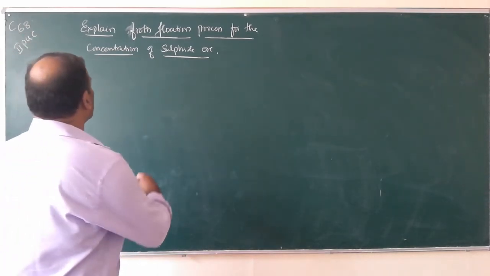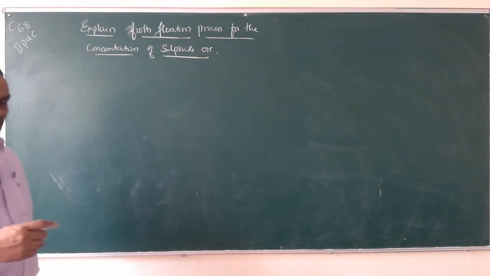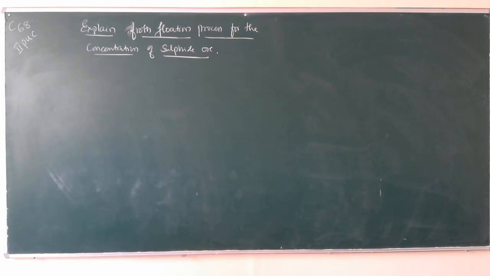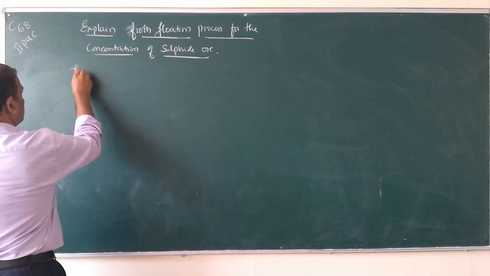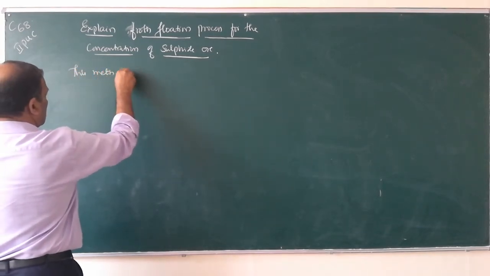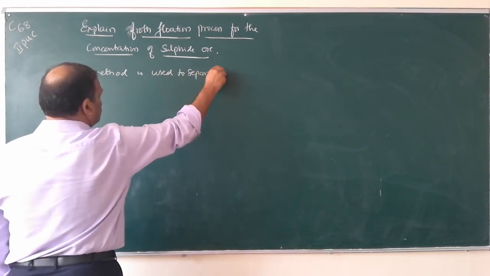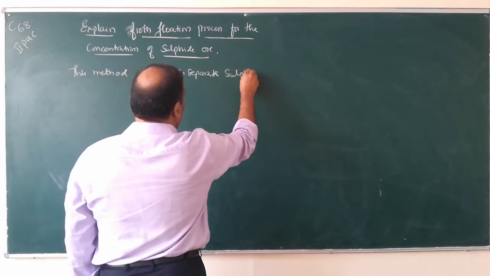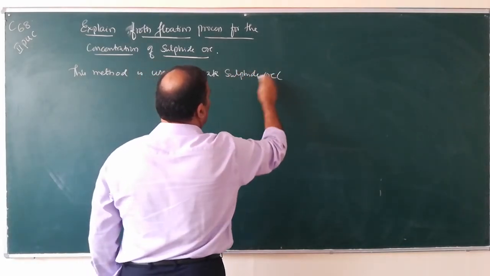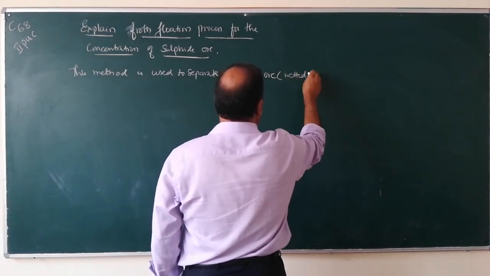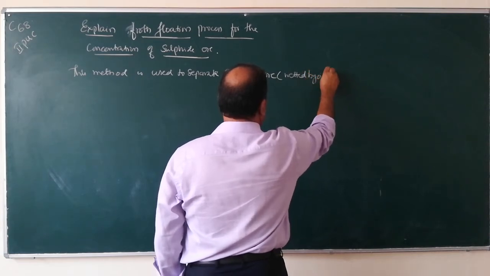So, whenever the ore contains sulfides, write down, this method is used to separate sulfide ores. These sulfide ores are wetted by oil.